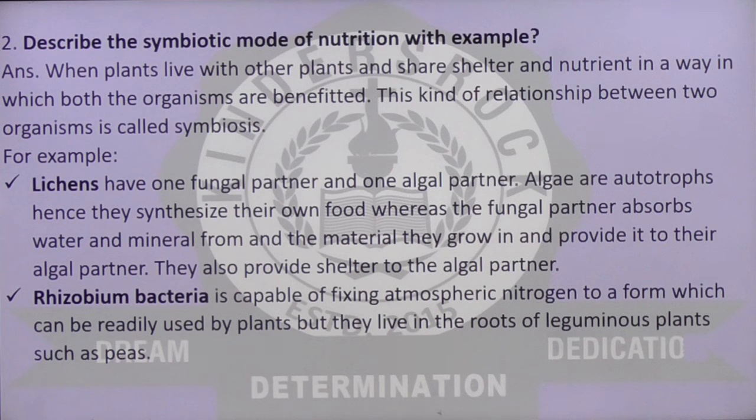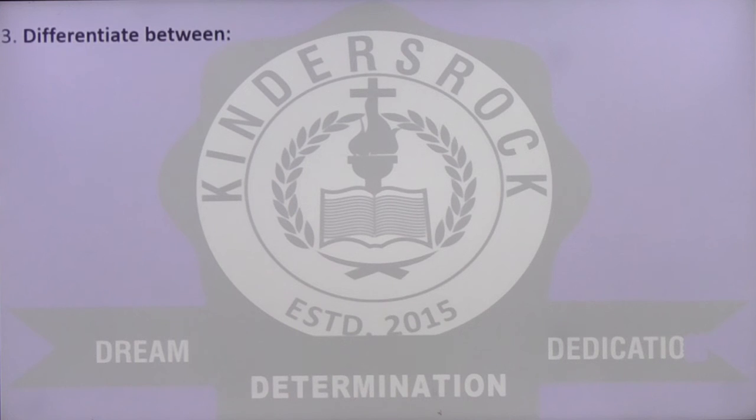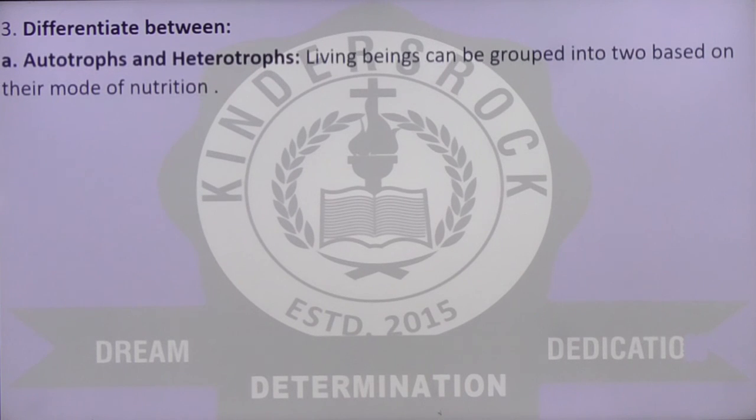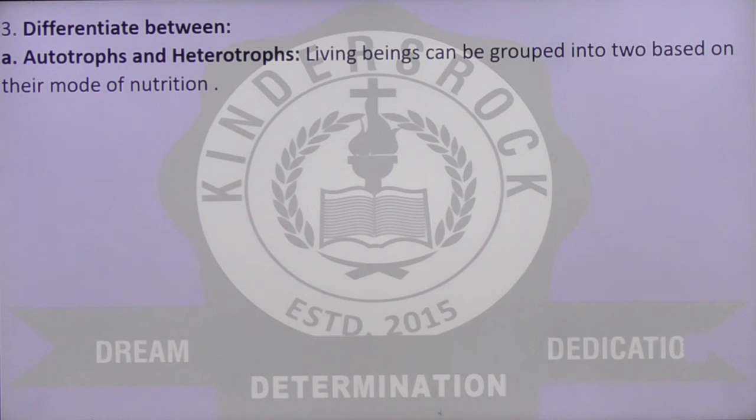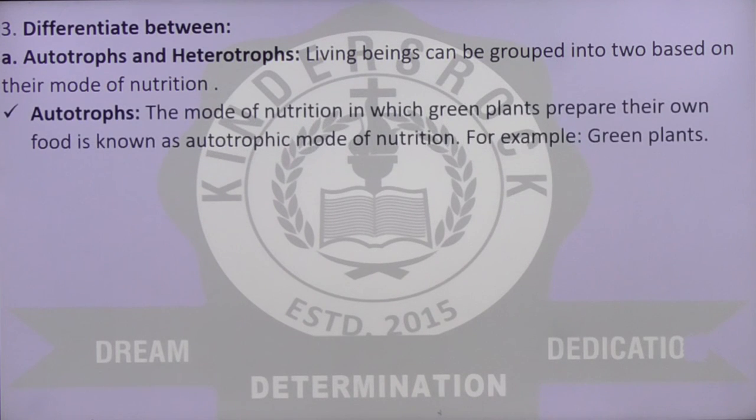The next question, differentiate between autotrophs and heterotrophs. Living beings can be grouped into two based on their mode of nutrition. Okay, they are autotrophs.